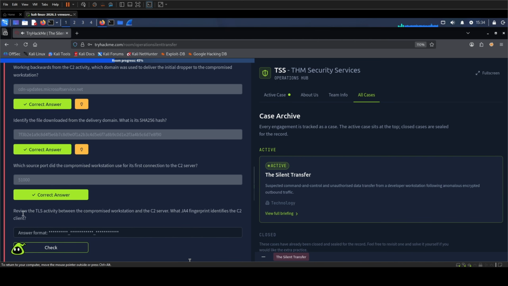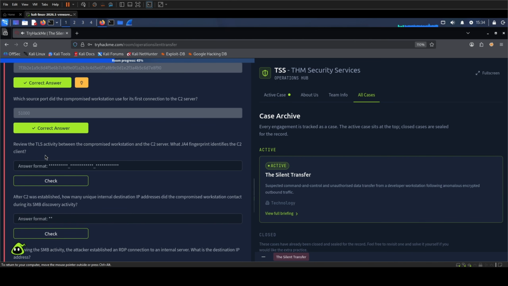Alrighty, let's check our next question. Review the TLS activity between the compromised workstation and the C2 server.